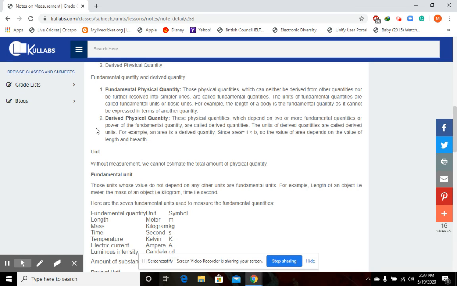For example, when we talk about area, you know that the area of a rectangle can be expressed as area equals length of the rectangle into breadth of the rectangle. Here, area depends upon length and breadth of the rectangle. Length and breadth are two fundamental quantities. Since area depends upon two other fundamental quantities, therefore area is a derived quantity. Similarly, volume is a derived quantity because volume depends upon length, breadth, and height.